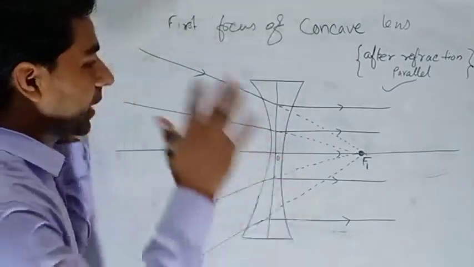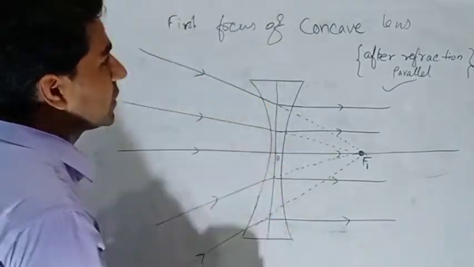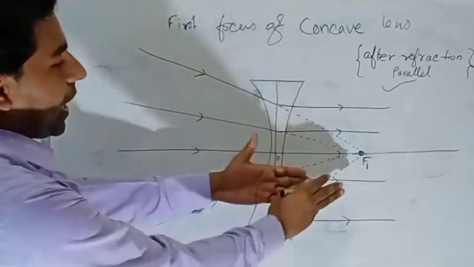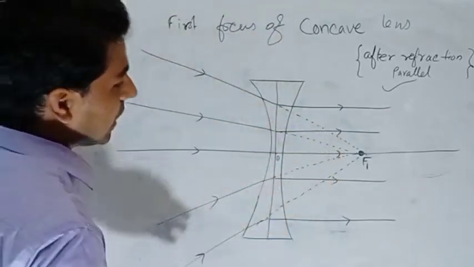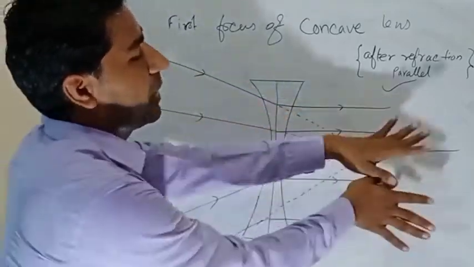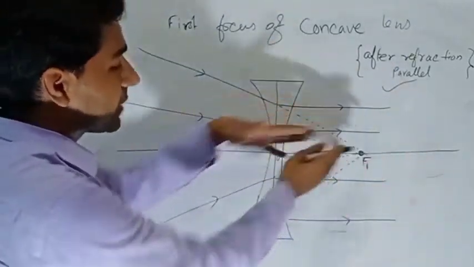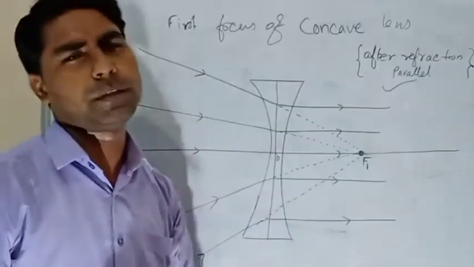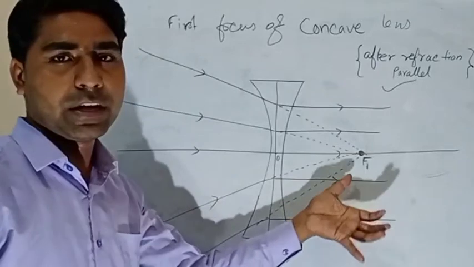So again, the definition of the first focus for the concave lens is, it is a point on the principal axis at which all the rays are appearing to meet, but after refraction they become parallel to the principal axis. This is the virtual point, not the real point.